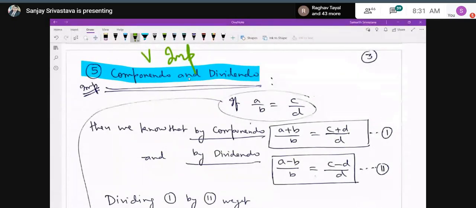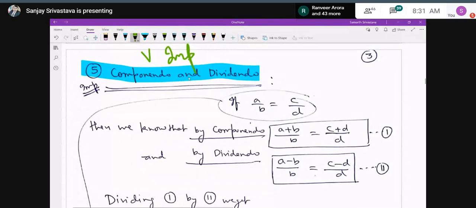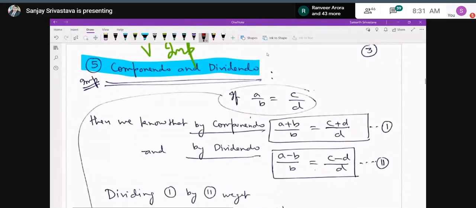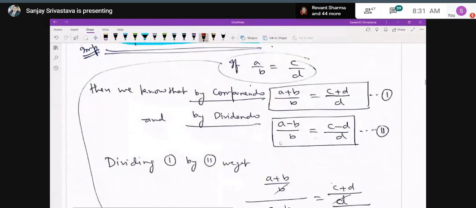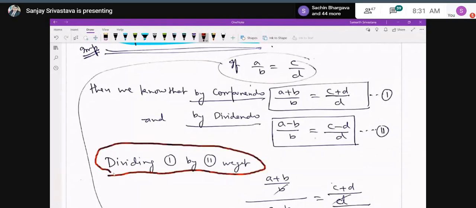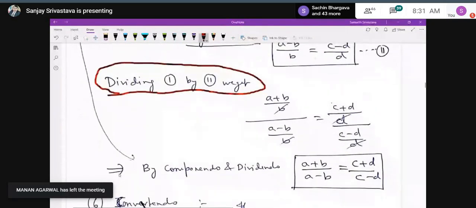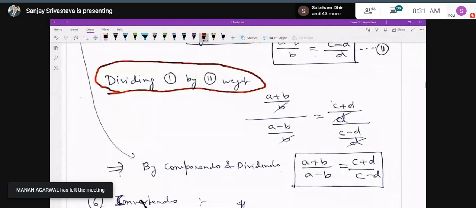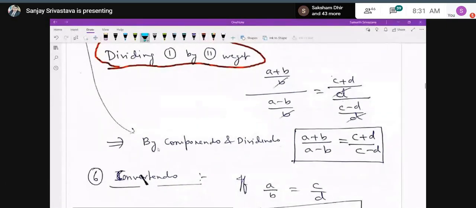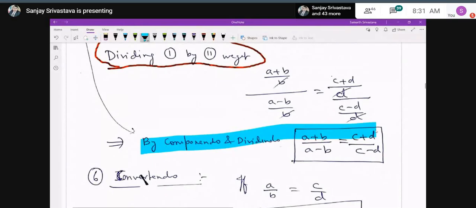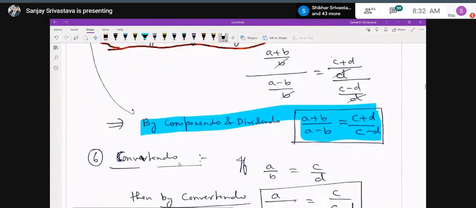This proportion, A minus B upon B is equal to C minus D upon D. If I divide the first equation by the second equation, then B and B will be cancelled in the left hand part and D and D will be cancelled on the right hand side part, and you will get the final result by componendo and dividendo as A plus B upon A minus B is equal to C plus D upon C minus D.